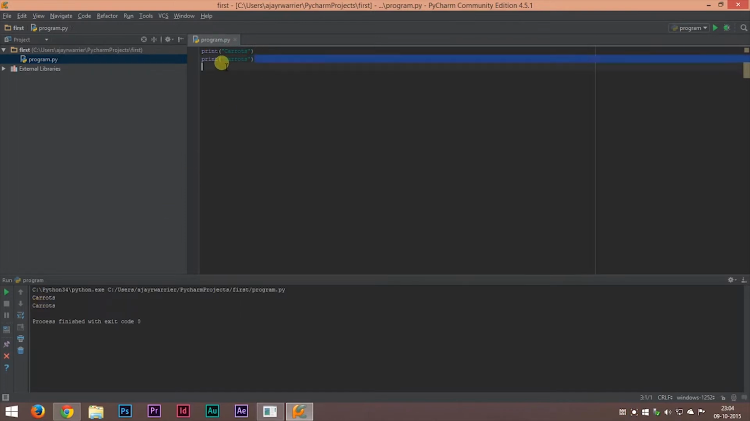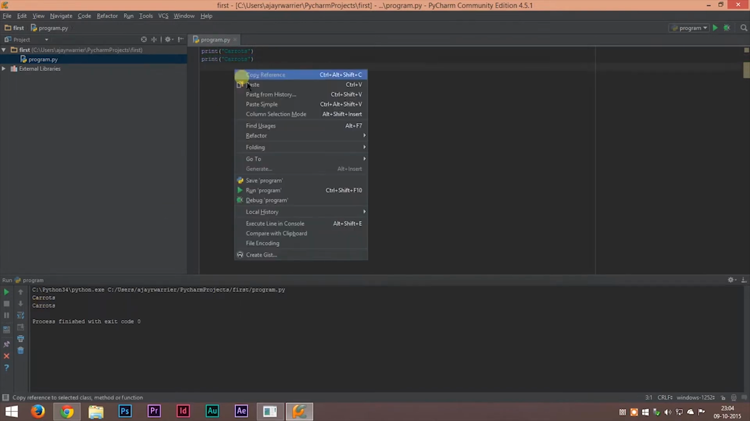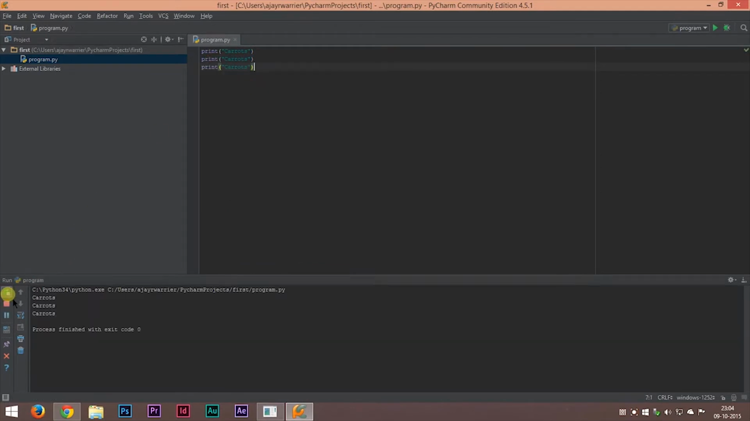And if you want to do it again, you can just copy and paste the code and you'll get carrots 3 times. So whatever you want to print onto the screen, all you have to do is just use the print keyword, start two brackets, inside double quotes, type the text you want to print. It is simple as that.